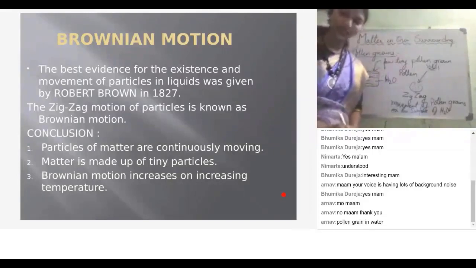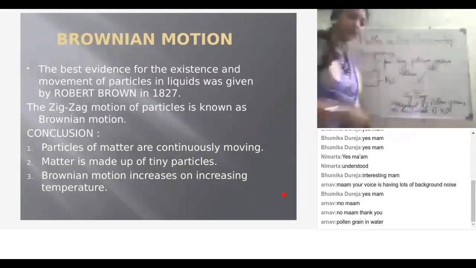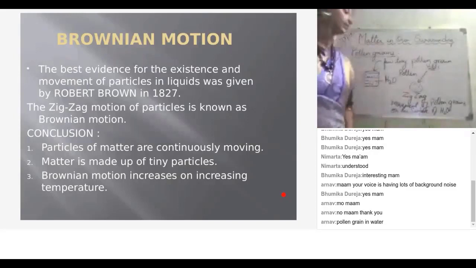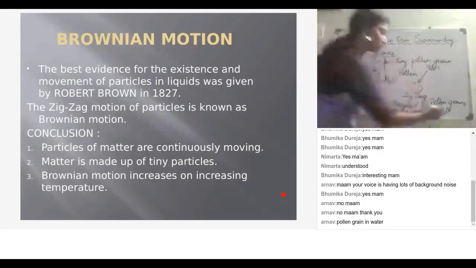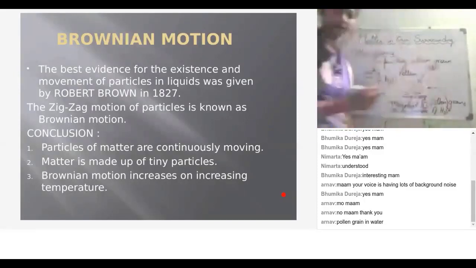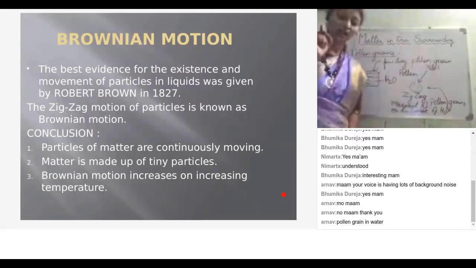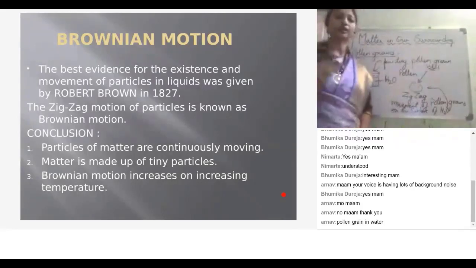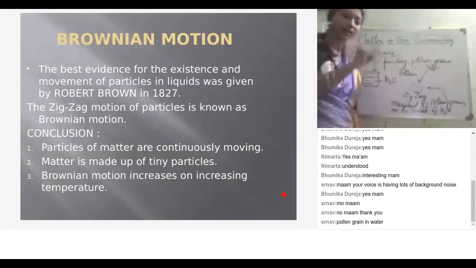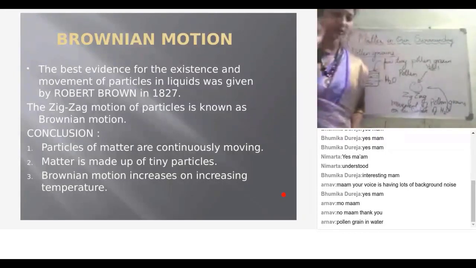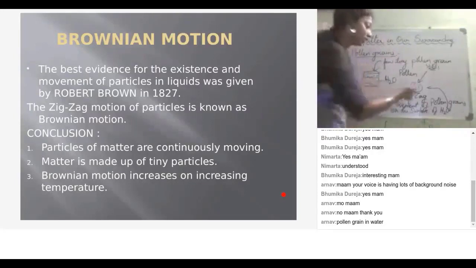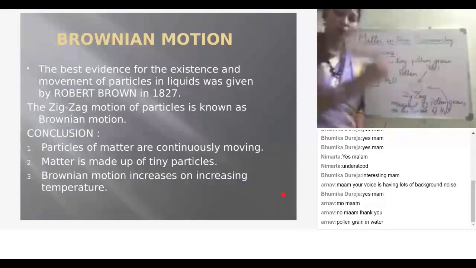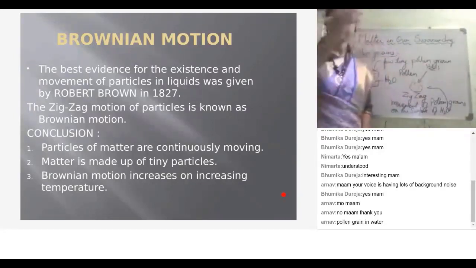The pollen grains themselves move in a zigzag manner on the surface of water. The zigzag movement is due to what? It is due to water. That means the water particles are continuously moving. The water particles are very small, so we can't see them with our eyes, but we can see that this pollen grain is also moving on the surface of it.